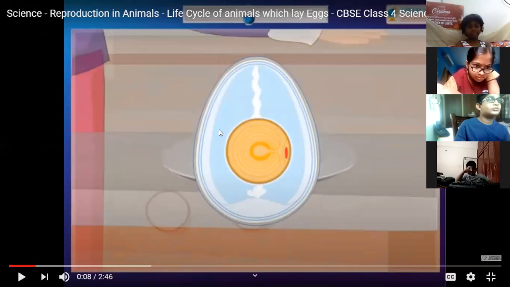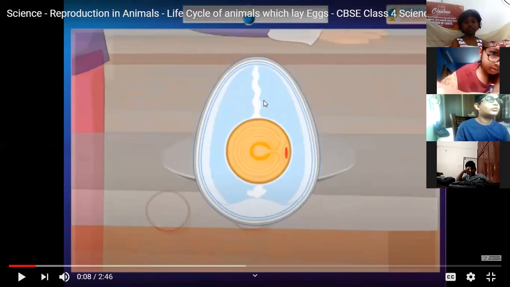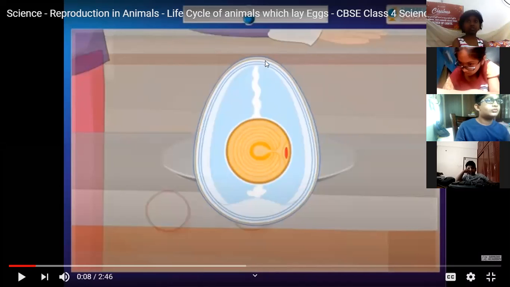This is an egg, a hen's egg. Now you'll see what is inside the egg. What is the structure of the egg? All of you look here. We'll see the structure of the egg. Can you see this outer covering? Ma'am, that outer covering is called